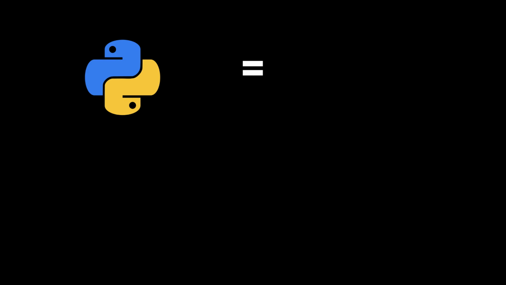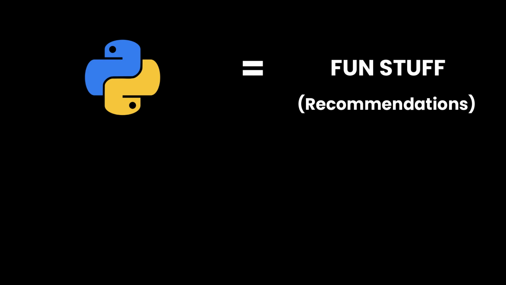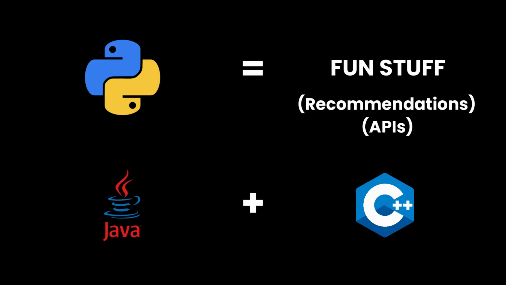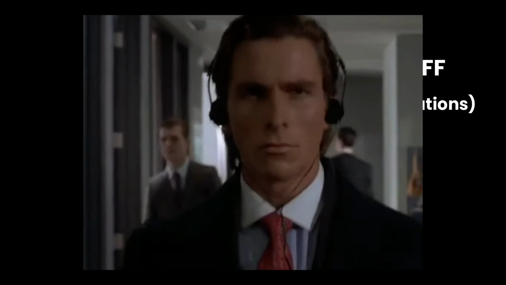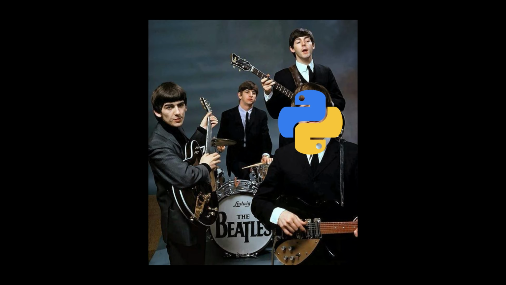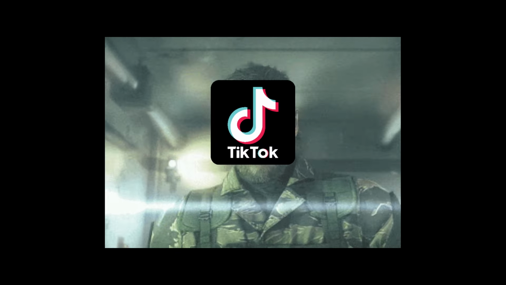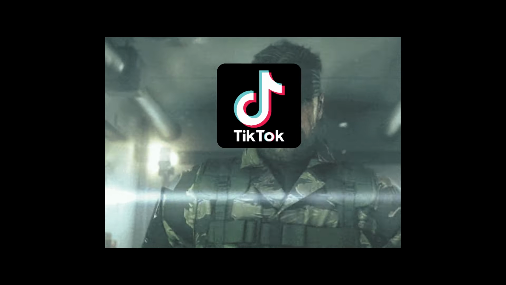Spotify runs on about 80% Python. Yeah, Python does all the fun stuff, mostly recommendations and APIs, while Java and C++ are in the background, making sure your favorite playlist doesn't buffer every 5 seconds. It's basically a band. Python writes the lyrics, Java plays the drums, and C++ is the grumpy bassist keeping everyone on tempo.